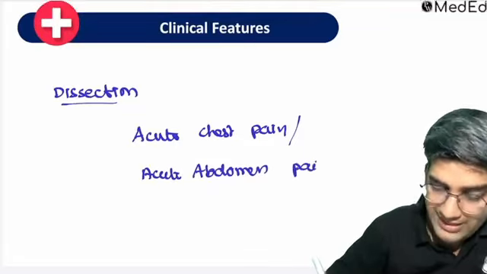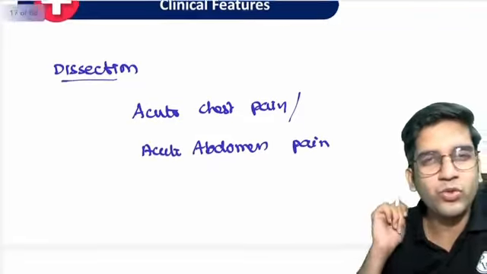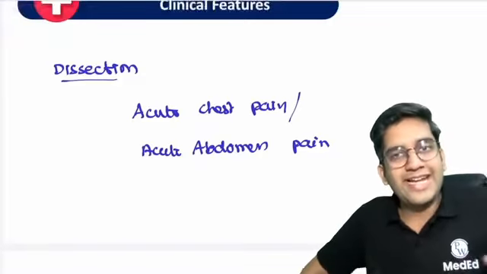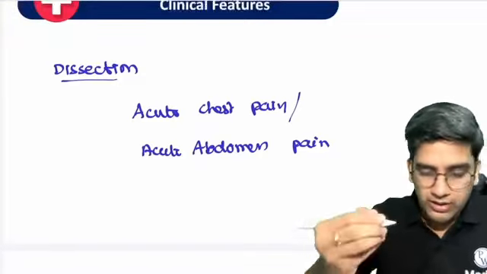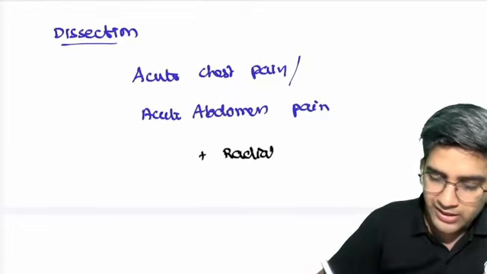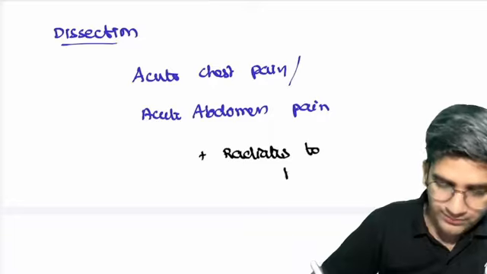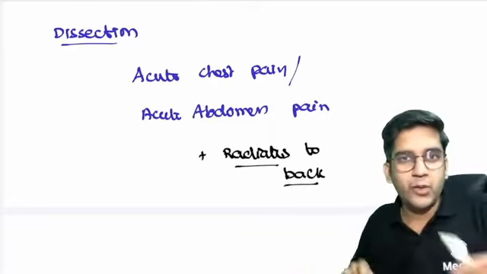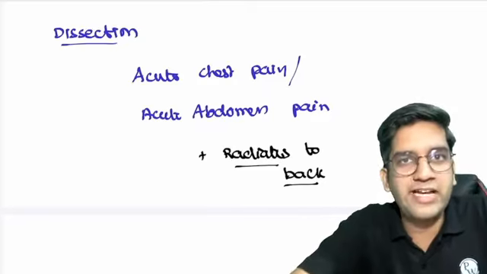Whatever the area, whatever the location, there's a very unique finding of aortic dissection: the pain will radiate to the back. That's very, very important. Be it chest pain or abdominal pain, the question will definitely say it radiates to the back. Do you know any other disease which can have acute abdominal pain radiating to the back?